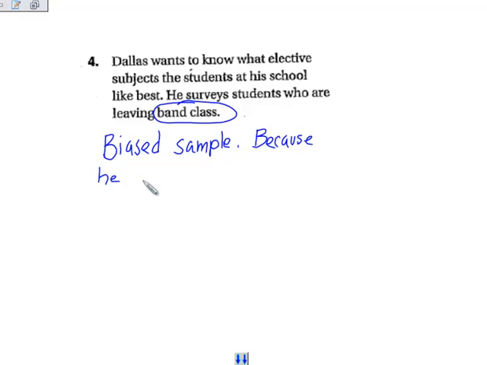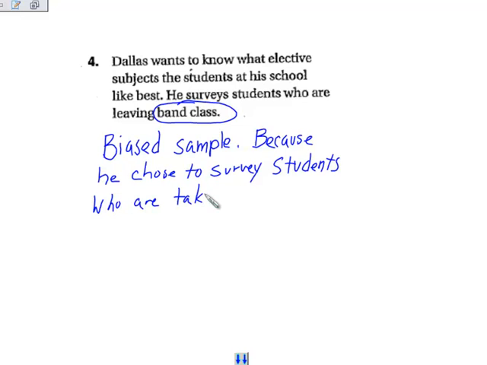So the reason for this biased sample is because he chose to survey students who are taking band. It's the same thing if he were to choose asking students who are leaving physical education. Then obviously they're going to choose PE as their favorite elective, or most of them will.